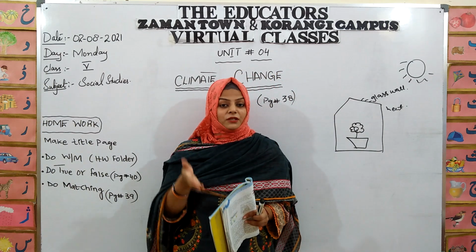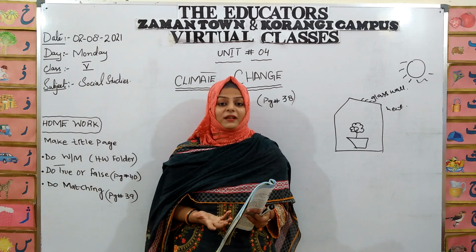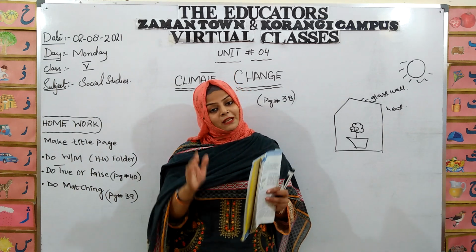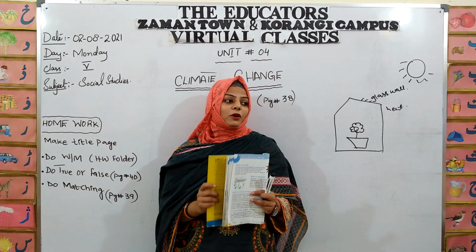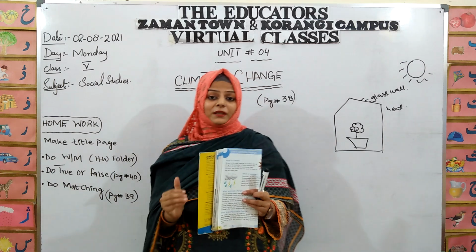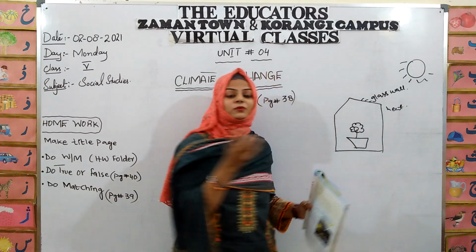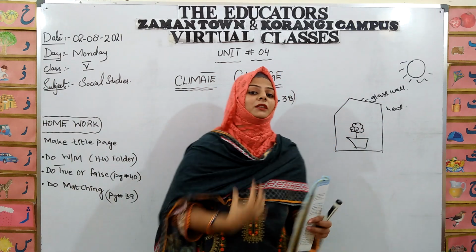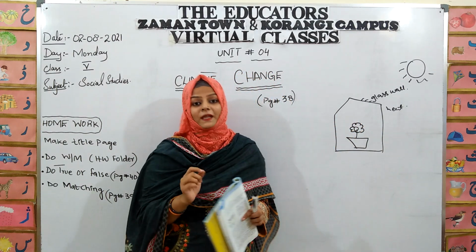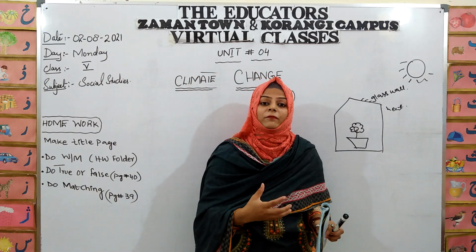But what happens at night? During the night, whatever temperature is required by the plant for effective growth, the glass wall keeps the temperature the same at night as well. Because when you compare the temperature of day and night, there is a difference in weather, right? You observe it. So these glass walls trap the heat and keep the inside of this house warmer at night as well. This provides the plant a better environment to grow faster.